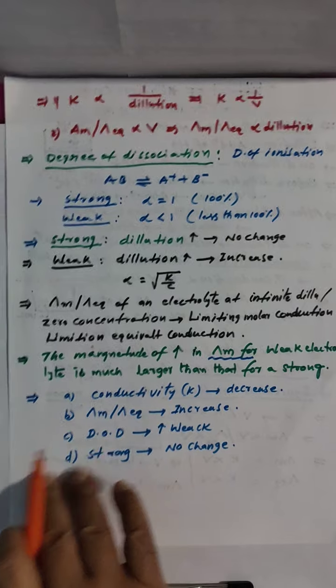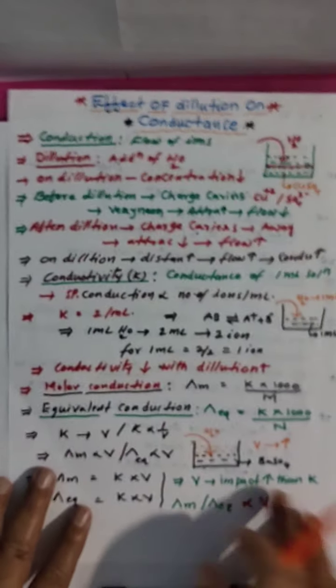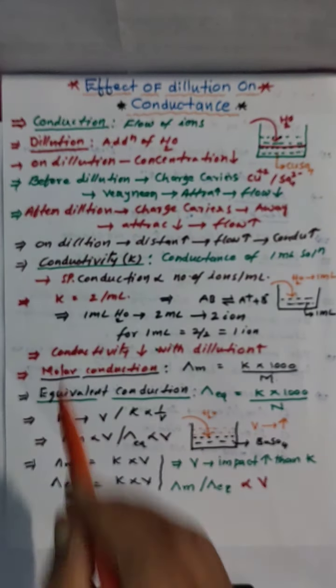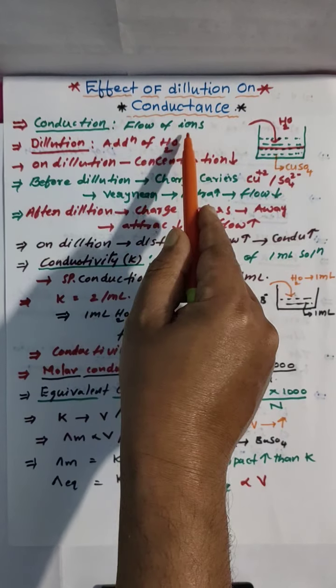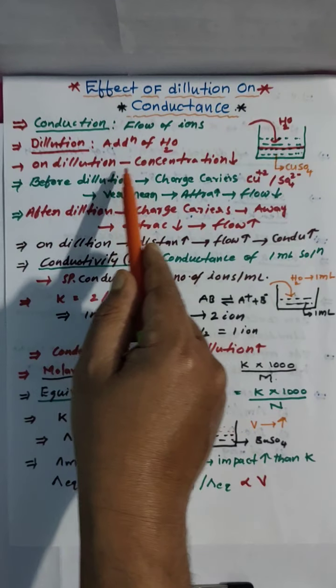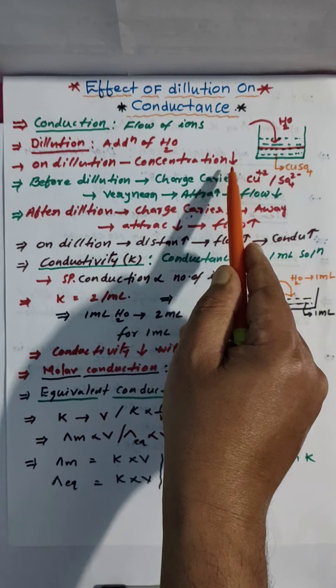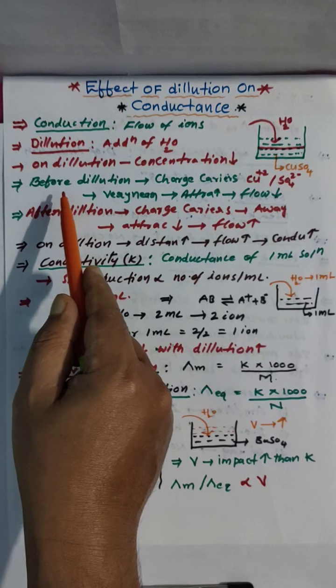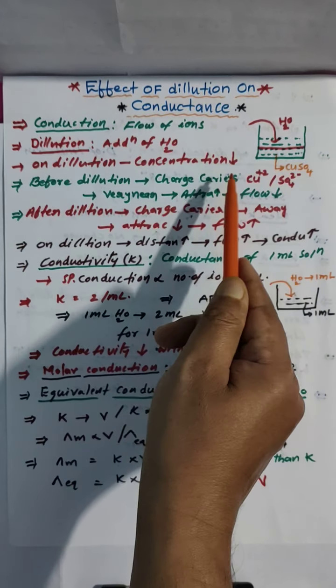So here, conduction is the flow of ions, dilution is addition of water. On dilution, concentration decreasing means dilution increasing.